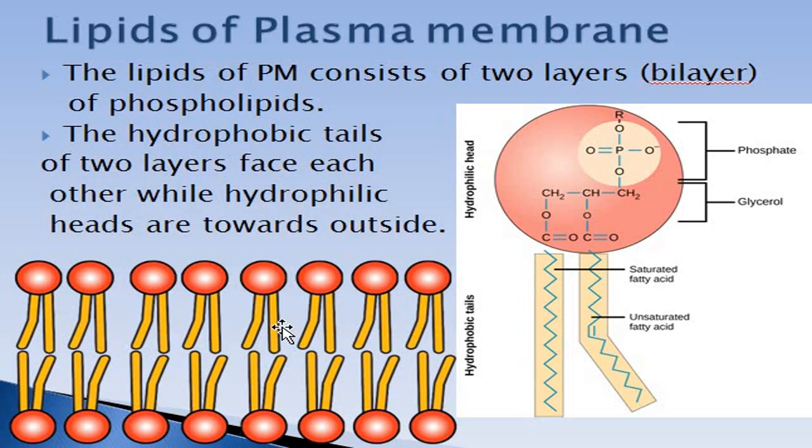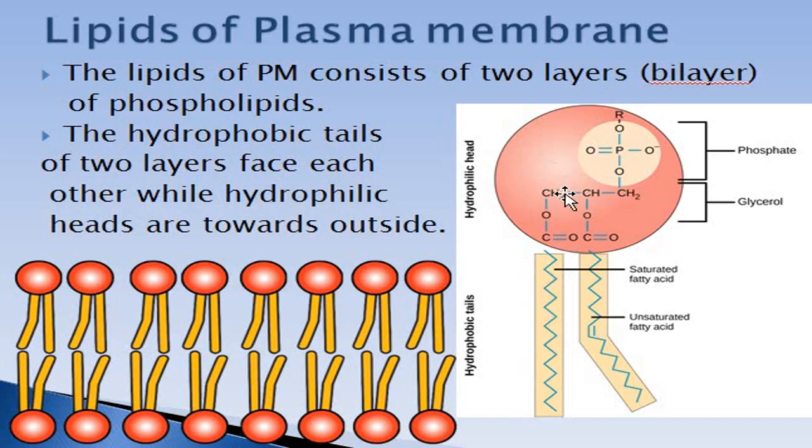Now, the lipids of the plasma membrane are made up of two layers of phospholipids. A phospholipid molecule has two parts, head and tail. Head is made up of glycerol and phosphate. Tail is made up of two fatty acid chains. Head is hydrophilic and tail is hydrophobic.